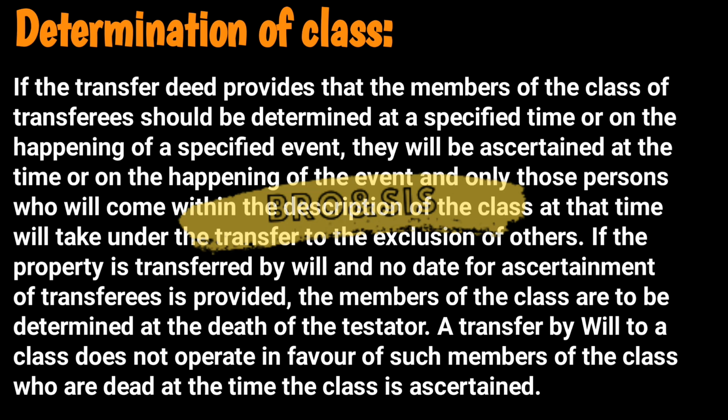If the property is transferred by will and no date for ascertainment of transferees is provided, the members of the class are to be determined at the date of the death of the testator. A transfer by will to a class does not operate in favor of such members of the class who are dead at the time the class is ascertained.